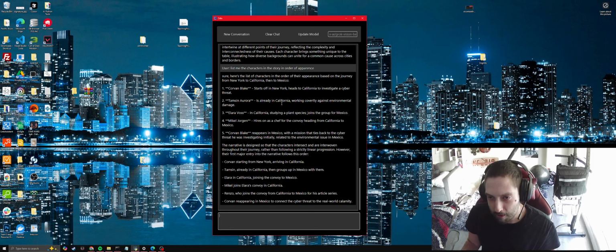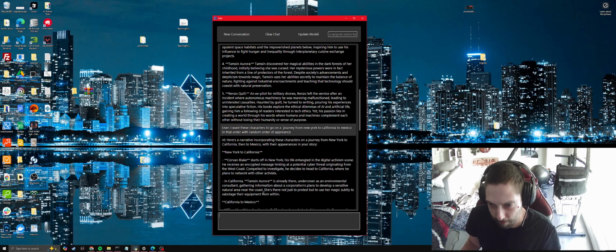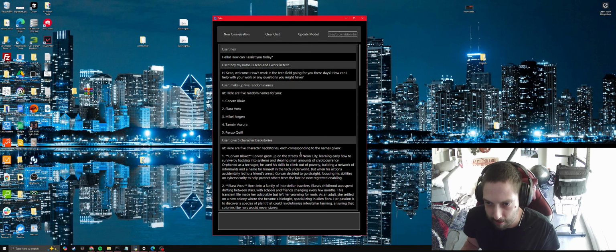On top of this, we also have the ability to go to a new conversation or clear the chat. Clear chat just gets rid of this, but it doesn't make a new window or new text file. New conversation clears this and makes a new text file for it to remember from. Also, I could say, what is my name and industry that I work in? It should say my name is Sean and I work in tech. Yep, perfect. So Turing test passed, well, the really basic Turing test that I like to do. Everything's logical and in order, it handles a fairly long input, and it's all been perfect so far for responses, besides the little NT tags I talked about earlier.